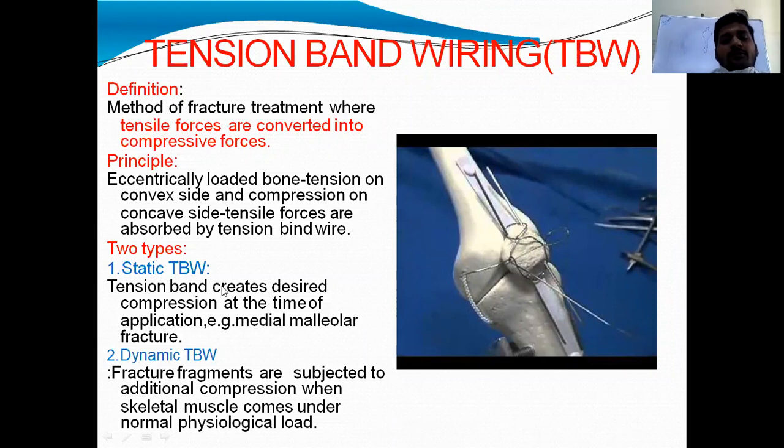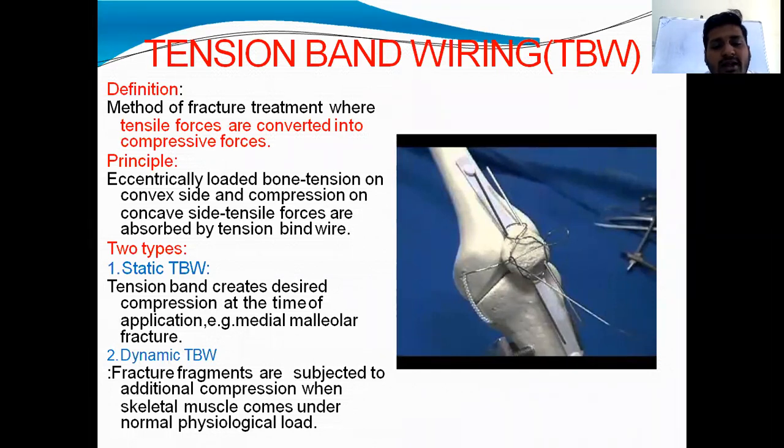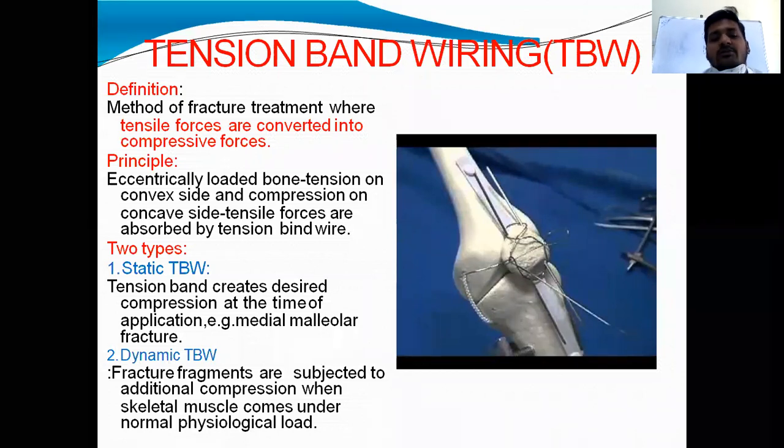Tension band wiring is of two types: static tension band wiring and dynamic tension band wiring. Static tension band wiring means the tension band creates the desired compression at the time of application, during the surgery only. Whatever compression we apply will remain, and additional compression forces will not act. This type of tension band wiring we will use for medial malleolar fractures.